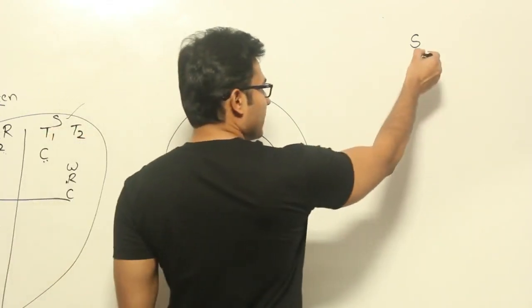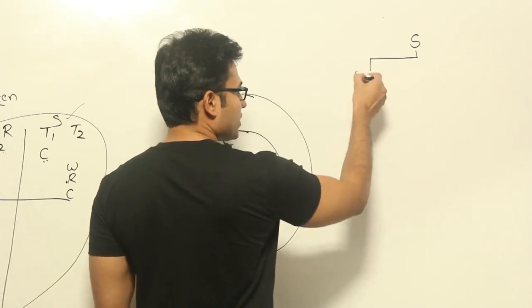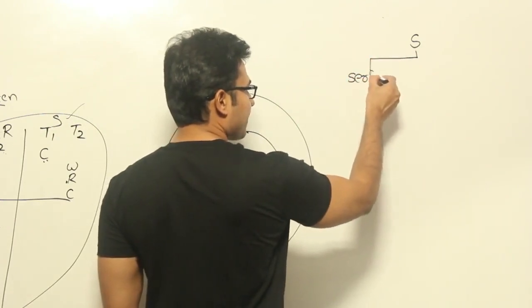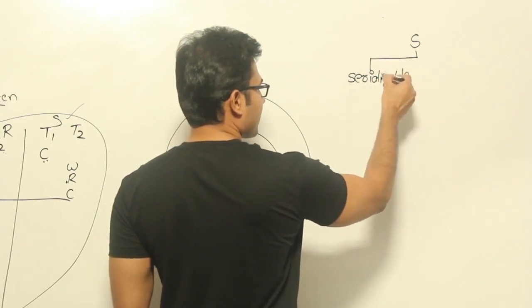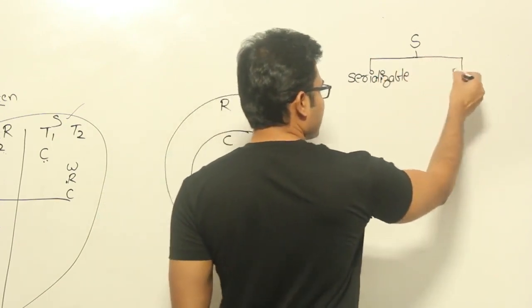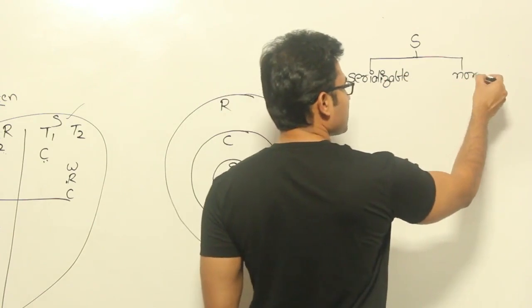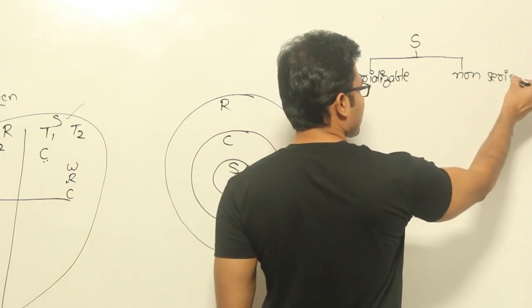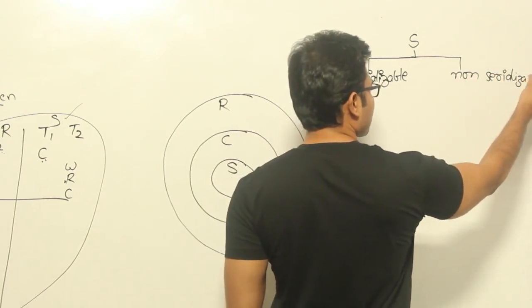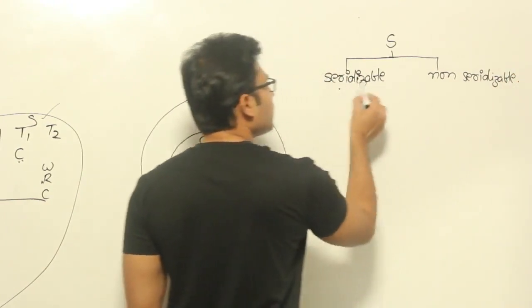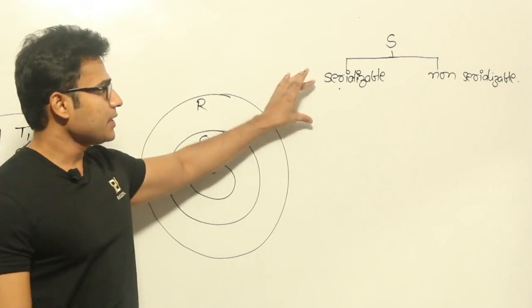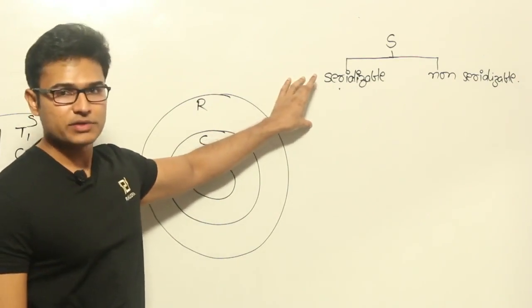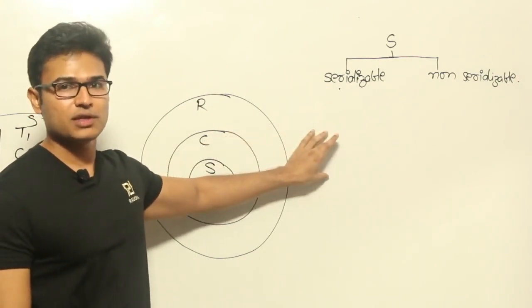Now I told you that a schedule can be of two types. One is serializable and the other one is non-serializable. Now if you look at the serializable schedule, you are going to completely perform one transaction, then only you are going to start the next one.